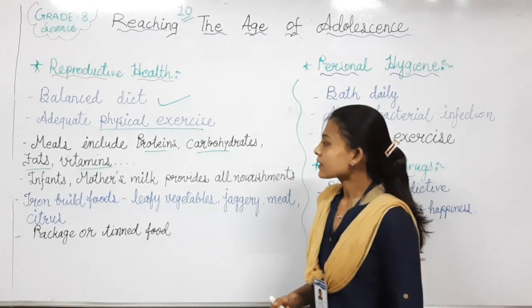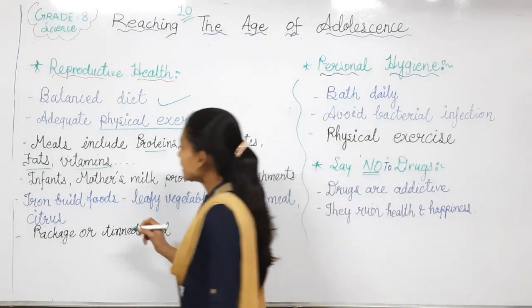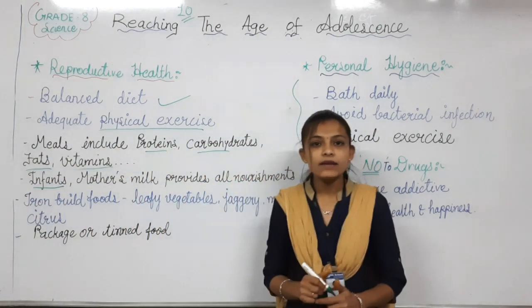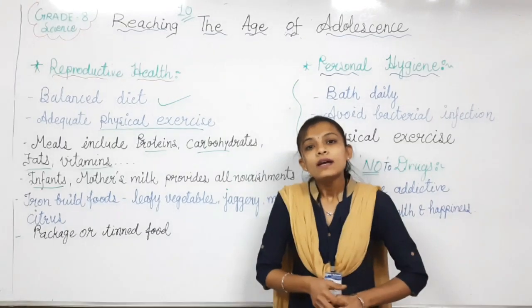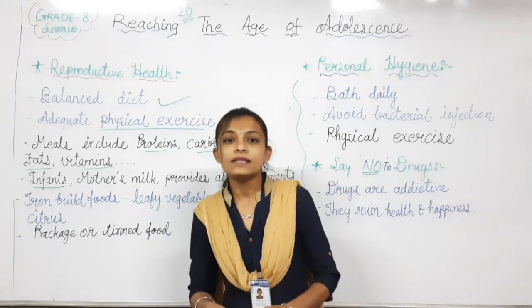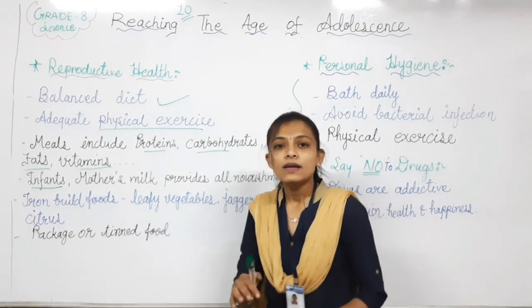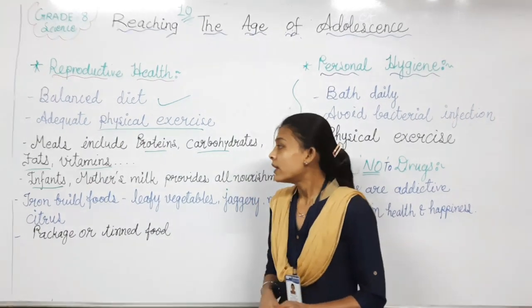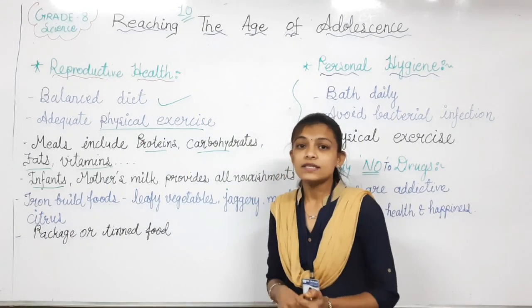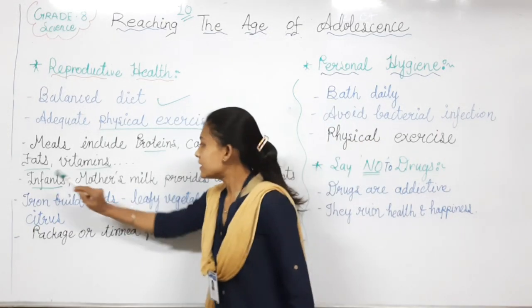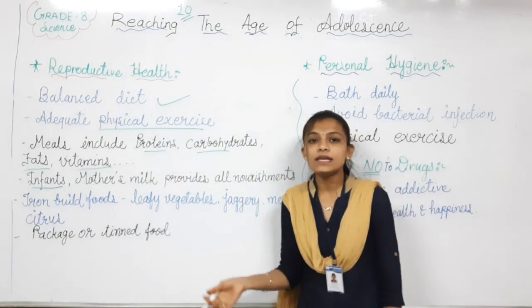Next point is written here about the infants. I think this word is new for you. Infant, that is the born baby. Infants, जो born baby होता है, the mother is feeding them. So in our generation, in our life, one belief is there: for the infants, the mother will provide all the nourishment.